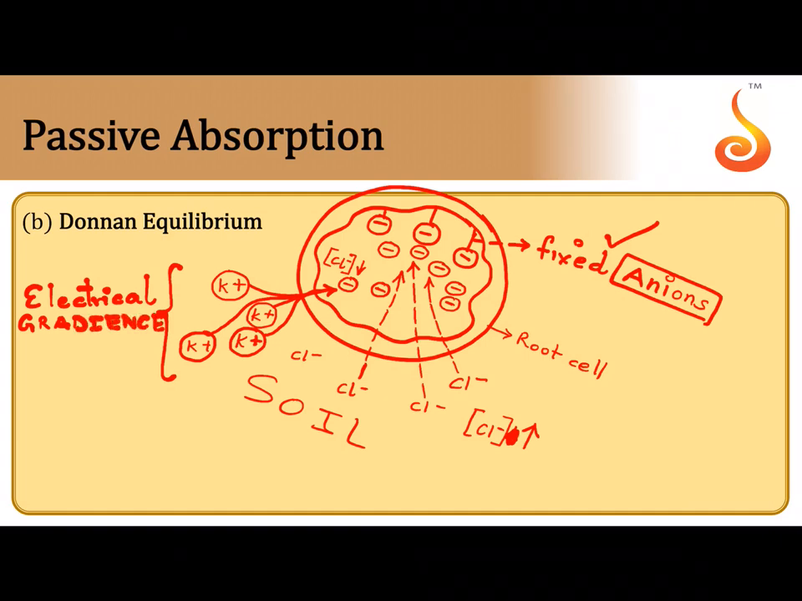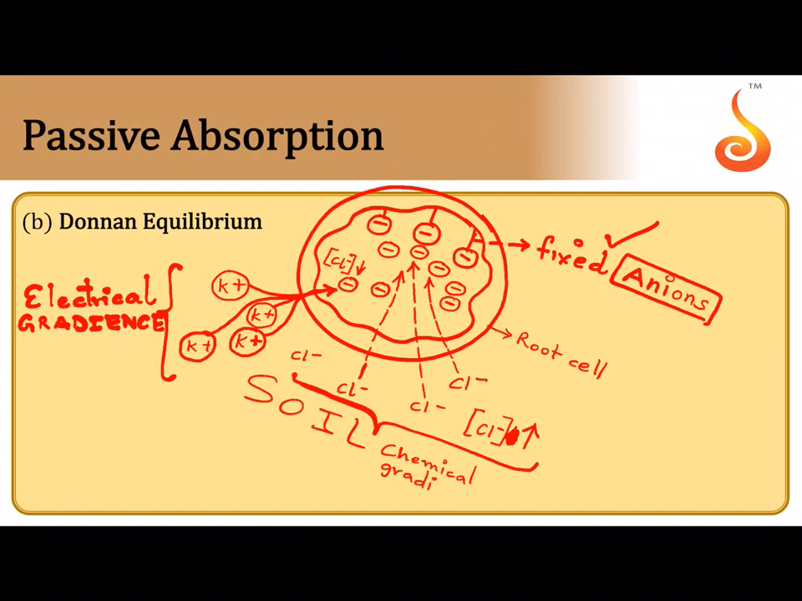Okay, now you tell me, why did the chloride ion move inside? The chloride ion moved inside because there was a higher concentration of chloride outside. So was it electrical gradients or was it chemical gradients? It was purely chemical gradients.